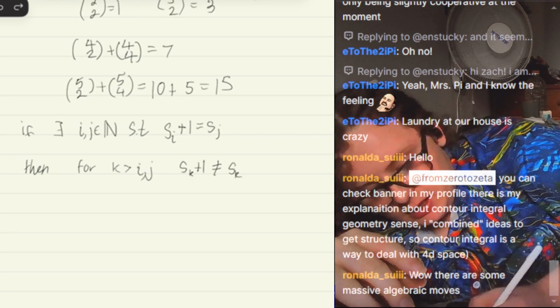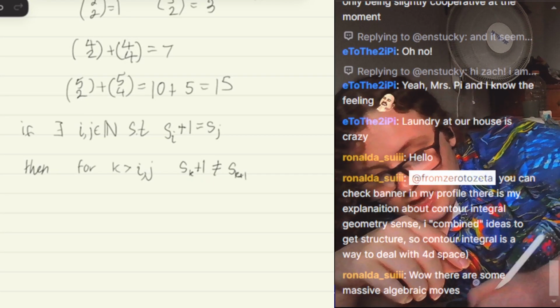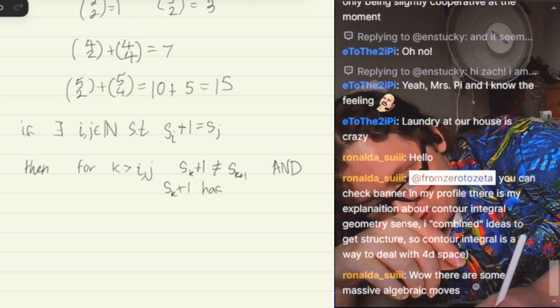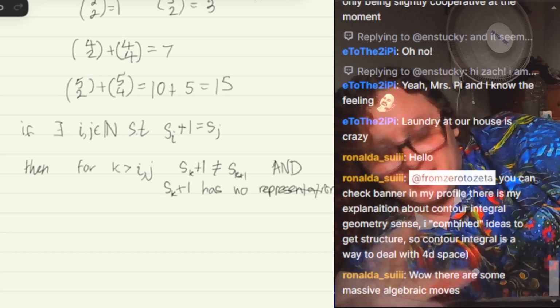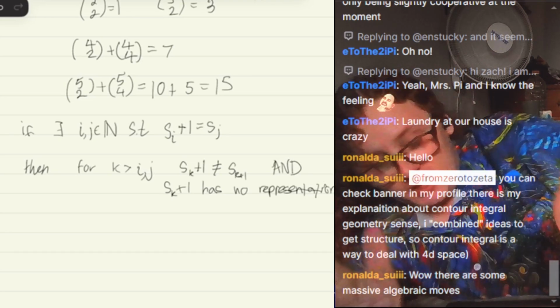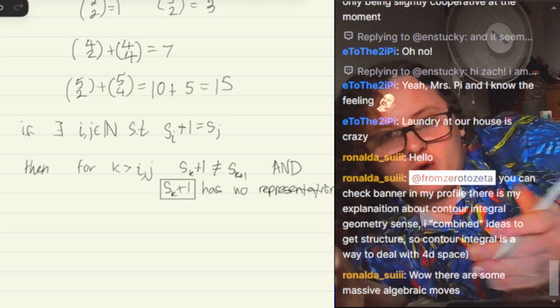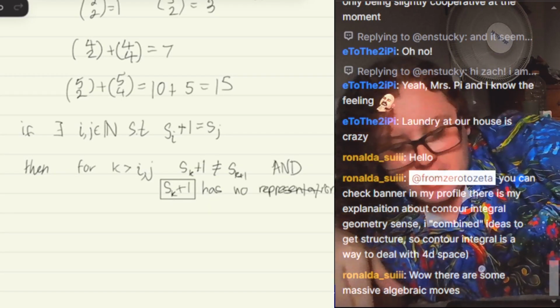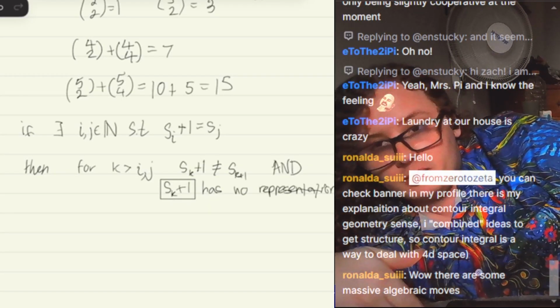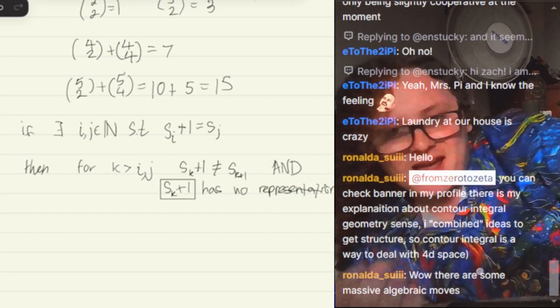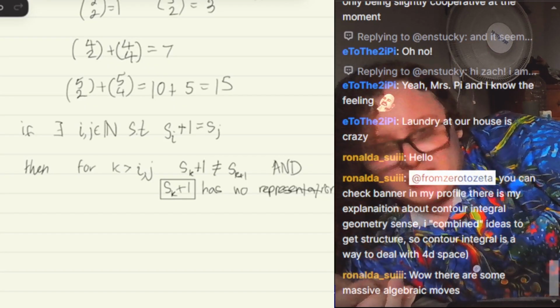Wait a minute. S_k plus 1 has no representation. But that also gives us that no matter what we do, S_k plus 1 has no representation. We cannot include it in the set because then we get this problem. But if we don't include it in the set, we still get this problem by construction.